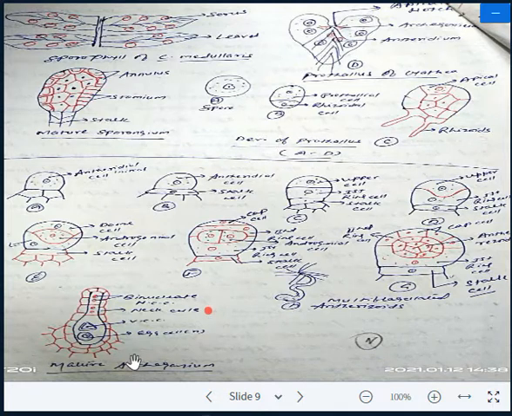If you are talking about the development of the archegonium, how the archegonium develops on a prothallus, as I have already discussed with you, the archegonium always develops below the apical notch.